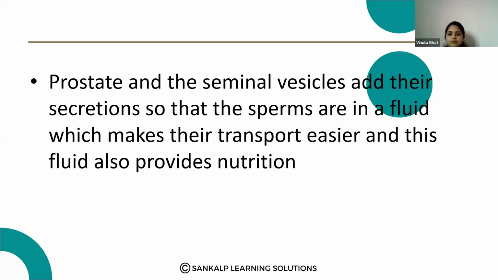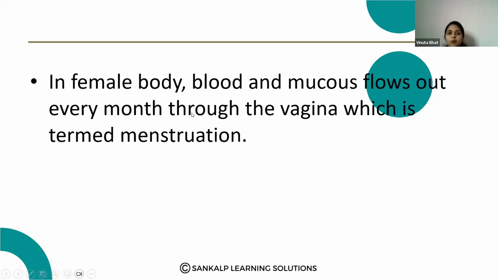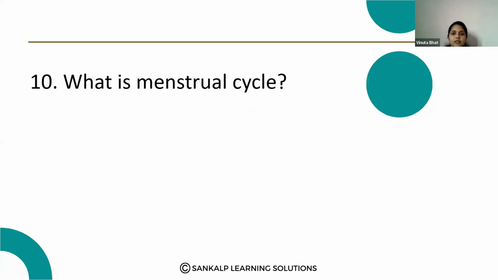Next question. What is menstrual cycle? In the female body, blood and mucus flowing out every month through the vagina is termed as menstruation. Note down the question. What is menstrual cycle?